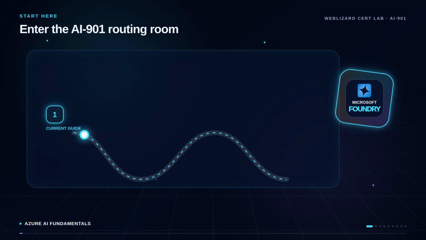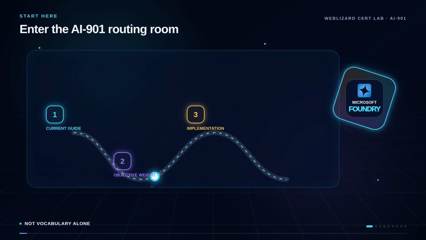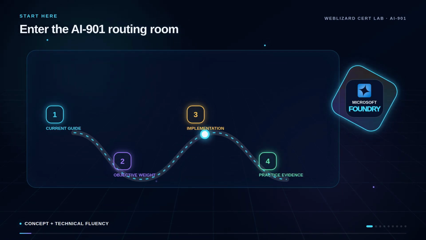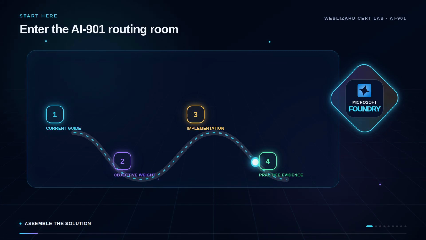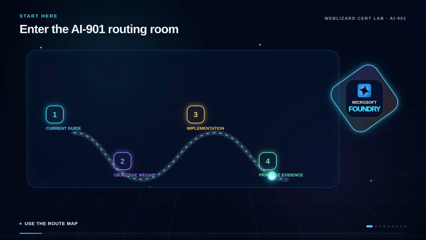AI-901 is Microsoft Azure AI Fundamentals, but do not prepare for it as a vocabulary-only exam. The current guide expects conceptual knowledge, plus enough technical fluency to recognize how an Azure AI solution is assembled. Use this orientation as your route map before either full practice exam.